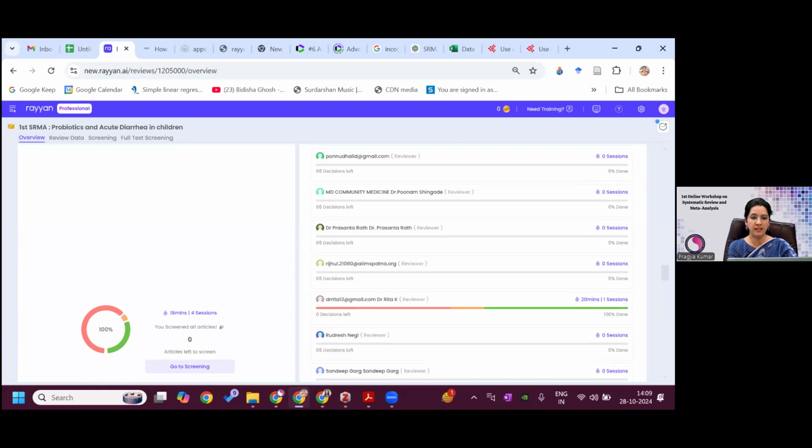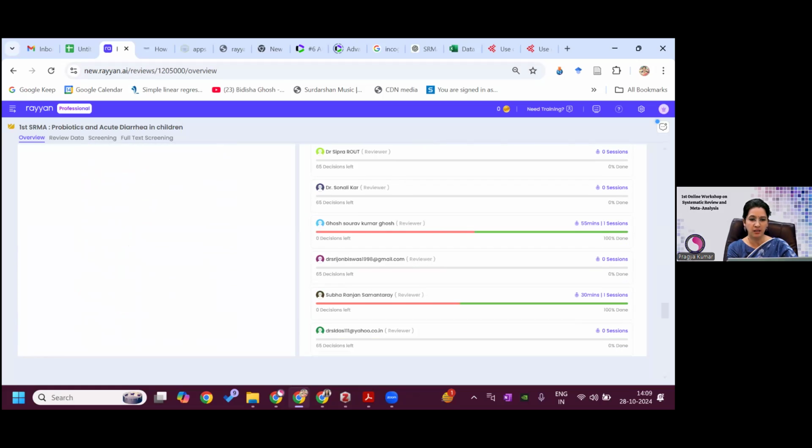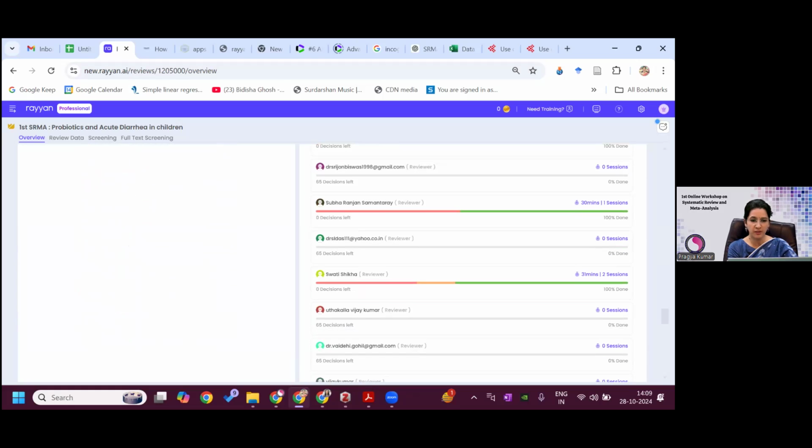You can see all these red and green colors. Then Dr. Rita, Dr. Saraswati, Dr. Shraddha, Dr. Ghosh. So definitely you are not going to invite so many, but Dr. Shubha Ranjan, Dr. Swati Shikha,